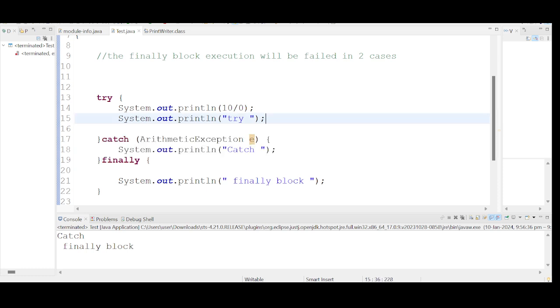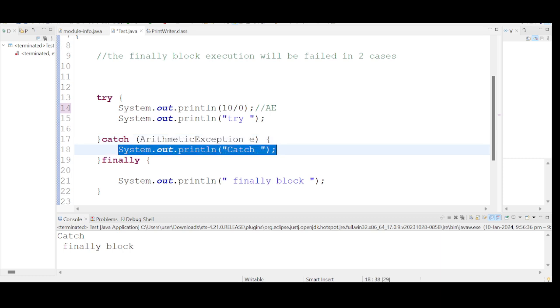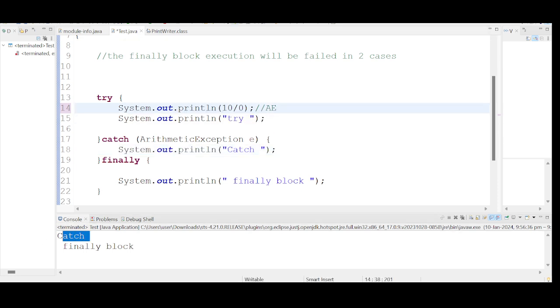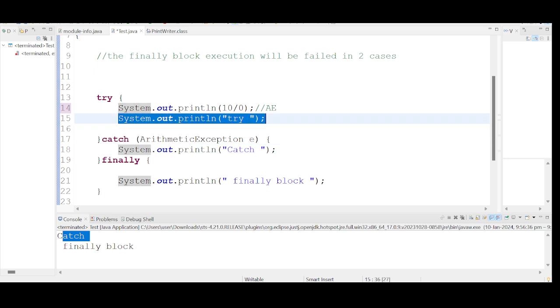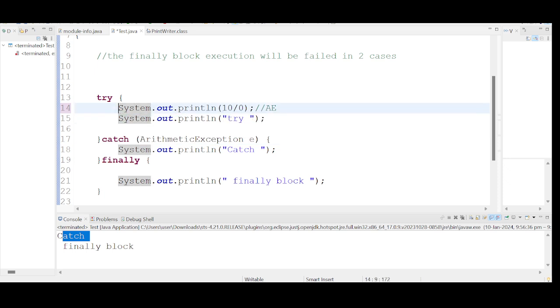The catch block is given the right exception handling code, ArithmeticException, because the generated exception is an arithmetic exception, so the catch block is going to handle it. That is why the catch is executed. The next statement will be skipped, because the exception occurs here and the control directly jumps to the catch block. This statement will be skipped by the main thread.